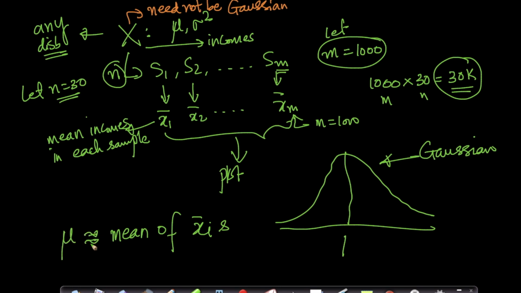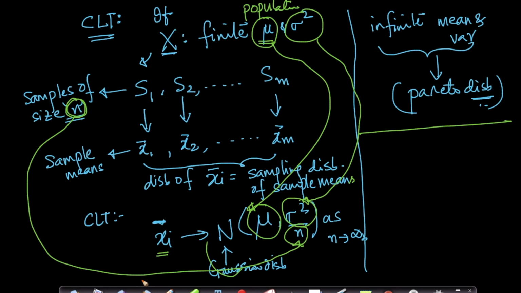So I can estimate my population mean by taking the mean of xi bars. So this will be mu, and the variance of xi bars, which I can compute from data, right, will be equal to sigma square by n. Again, the theoretical part says this is true as n tends to infinity.